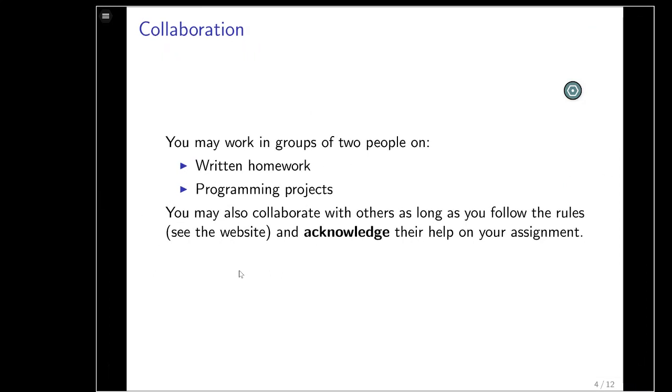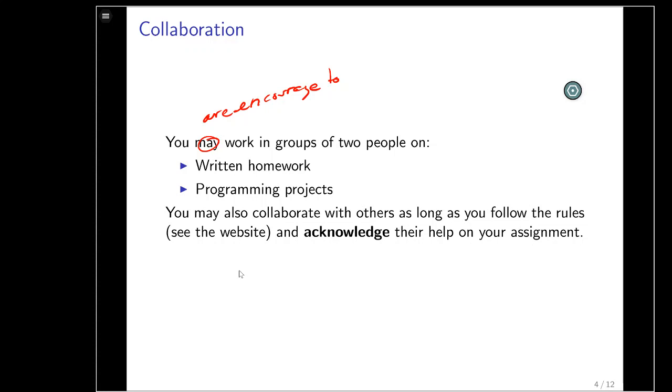Collaboration. Not only are you allowed to collaborate in groups of 2 people, but you are encouraged to work in groups of 2 people, because there are studies that show that pair learning is really effective, especially in programming environments, where you have a programming task that has to be done in a new language called C++, and you maybe can learn more from your partner than you can from me or from a TA just by working together.